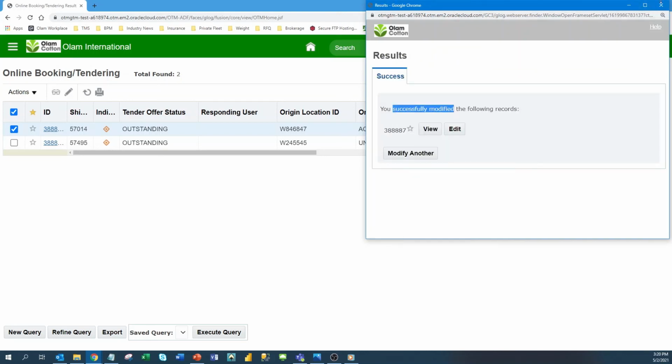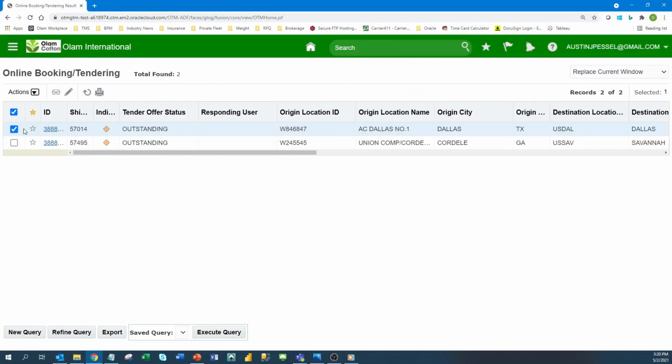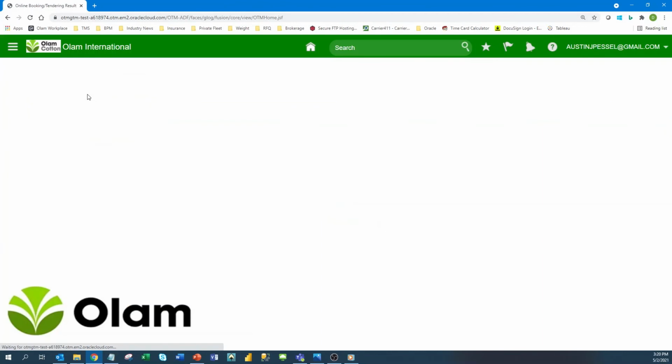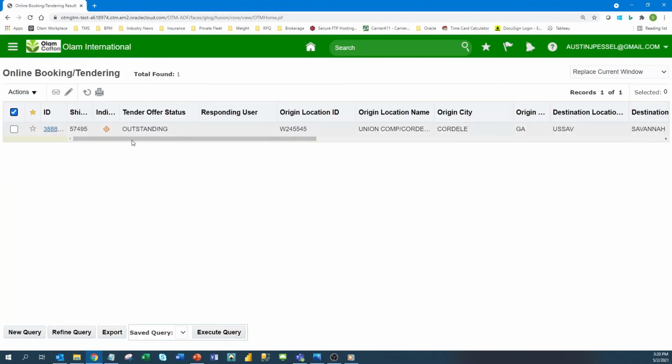If we click the refresh button, this will rerun the open search query we originally performed. You will notice now there is only one remaining tender waiting for our response. That is because the first tender is no longer in outstanding status, but is now in accepted status.